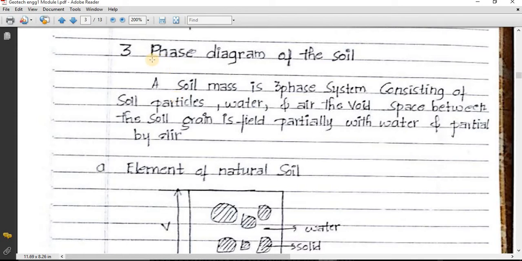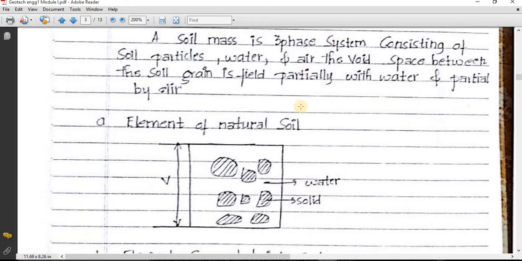So we call them a phase. I mean there are three phases present in the soil, that is soil particles, water and air. So these three phases are called three phase. Drawing these three phases together is called the three phase diagram. So what is the three phase diagram of the soil? Drawing these three phases of the soil together.